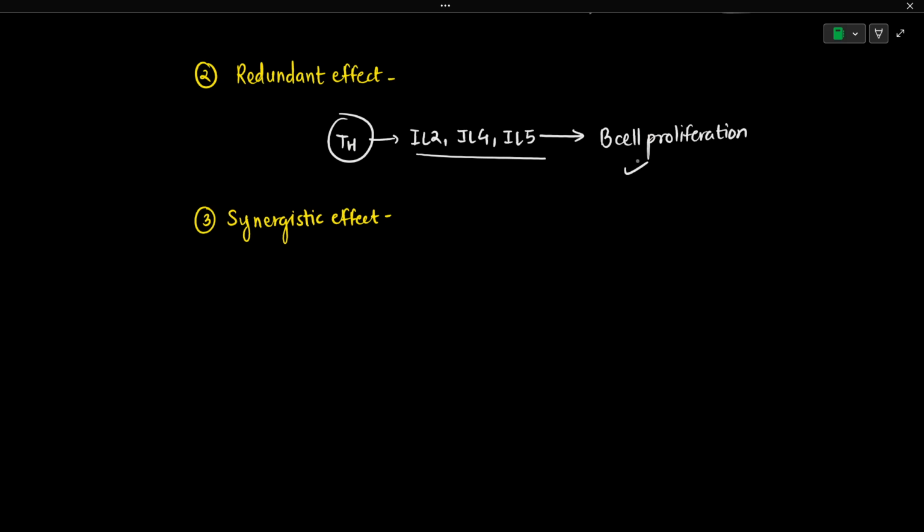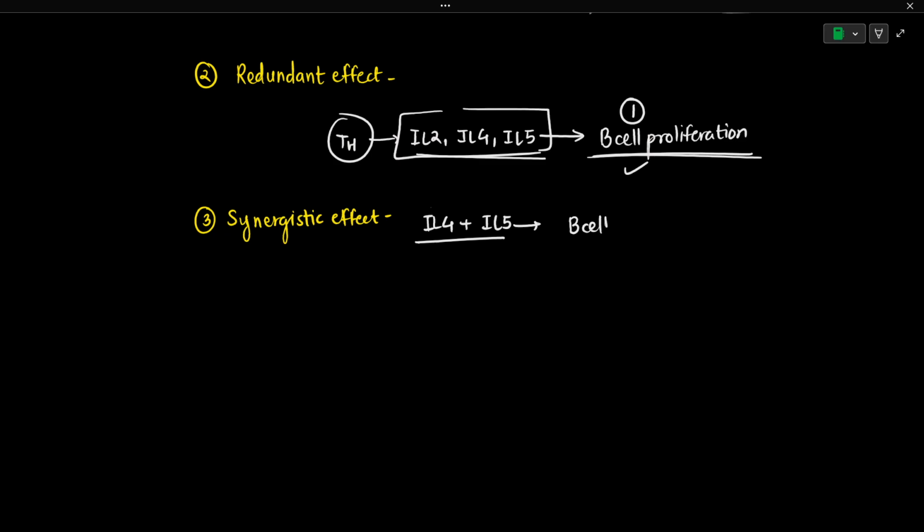So here B cell proliferation is a single effect or a similar effect which is seen with multiple cytokines. But let's say the cytokines secreted by these T helper cells, such as IL-4 and IL-5, both of them work together to amplify their response. For example, they can induce B cell class switching to IgE antibody.